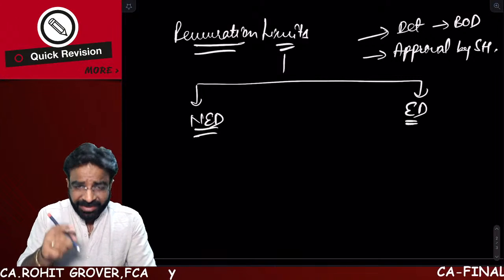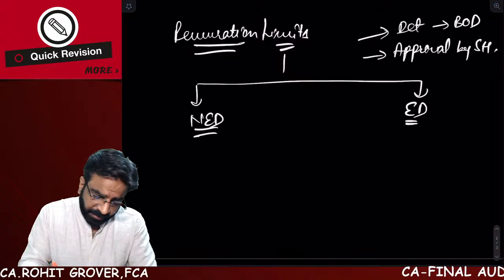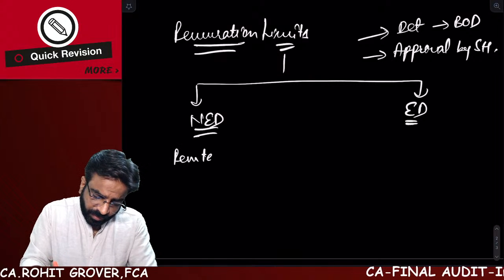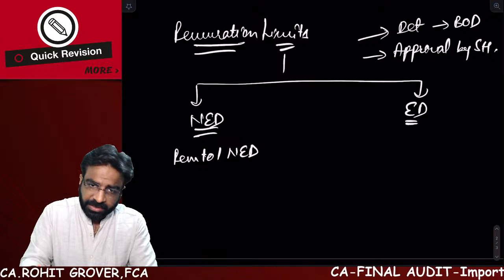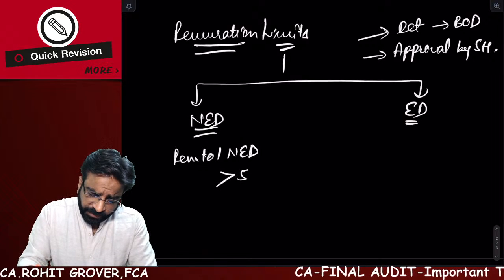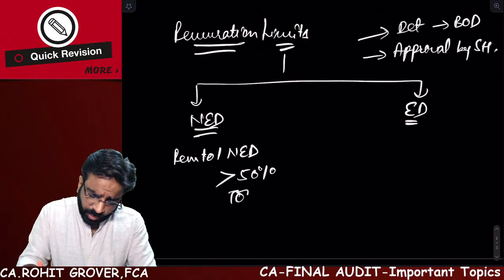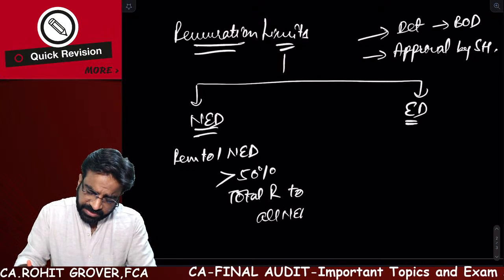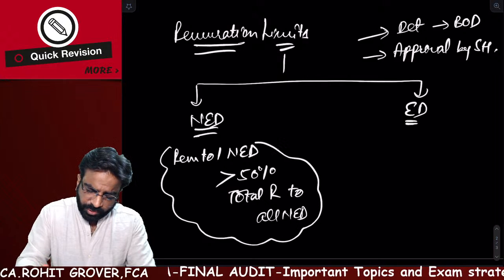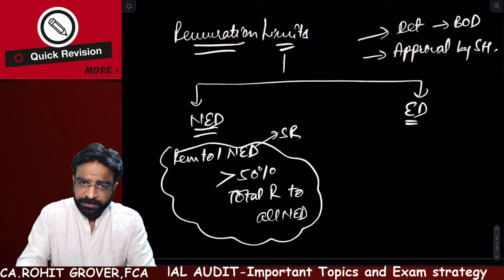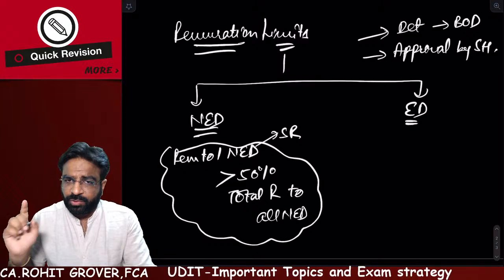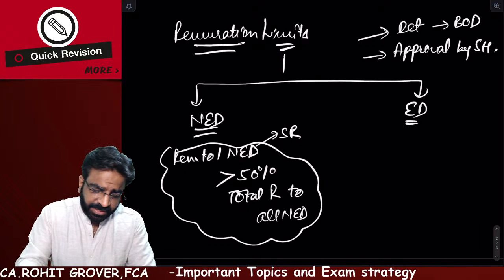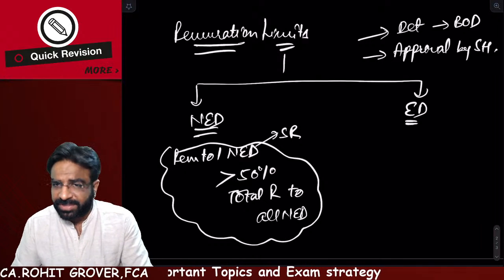If the remuneration to one non-executive director is more than 50% of the total remuneration to all non-executive directors, then in that case, you need to pass a special resolution. Are you getting the point? In that case, you need to pass a special resolution. This is the remuneration provision relating to the non-executive directors.